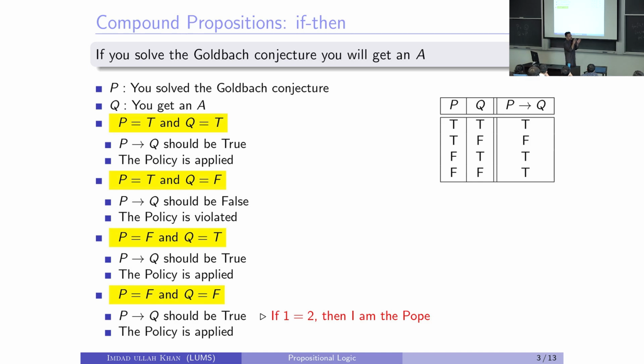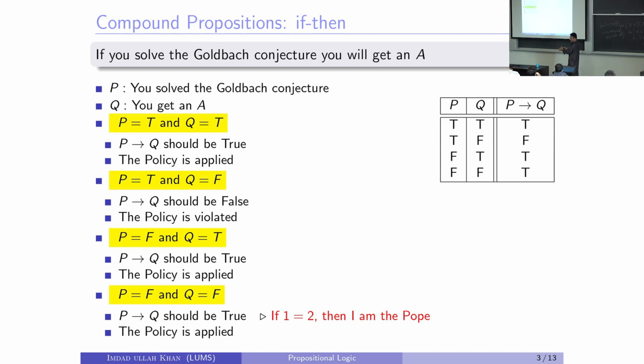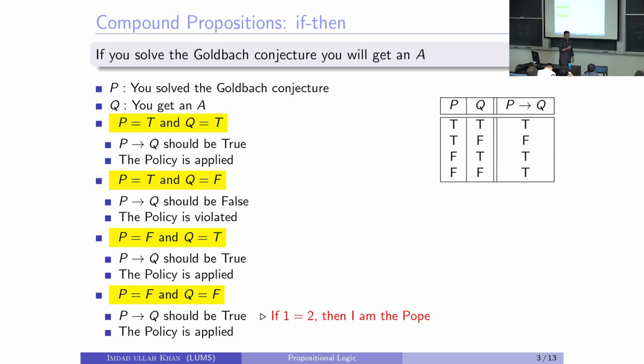This is what happened. You solved the Goldbach conjecture, you did not get an A. Can I say that my policy, or my promise, is true, that this statement here, if you solve the Goldbach conjecture? So the policy is violated, right? So the value of this statement should be false now. If you allow this type of thing, then it cannot be the policy. Okay, I'm going to give you many more examples, more relevant.